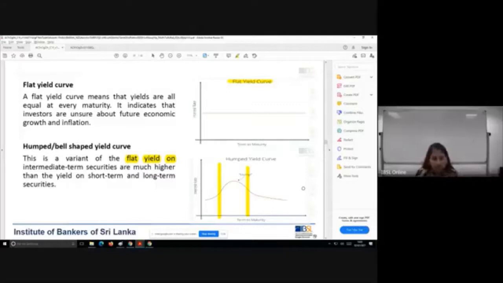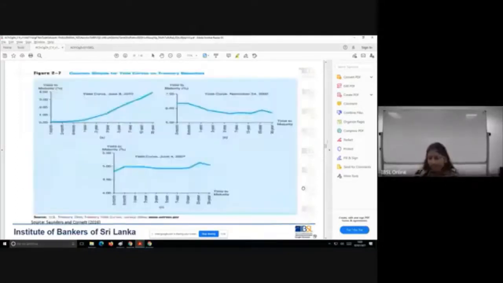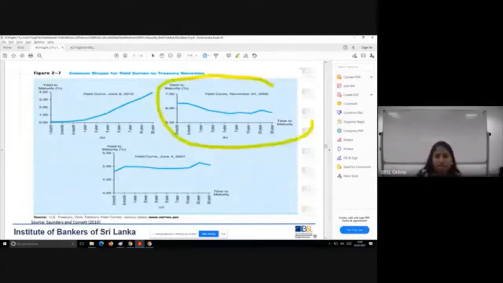Just remember those. Just to show you practically, these are yield curves taken from the US market. So there you can see, if you look at this scenario over here, look at the date in 2000, it is a rather inverted curve. Why an inverted curve at this particular time?